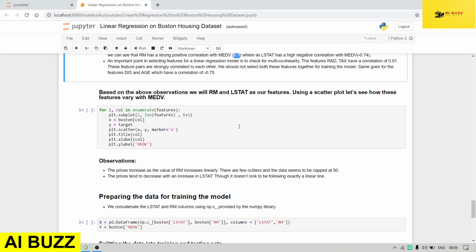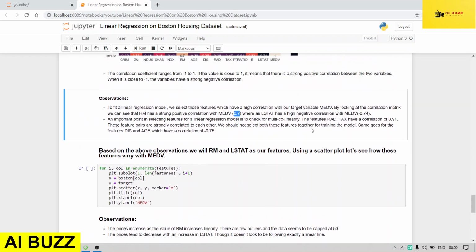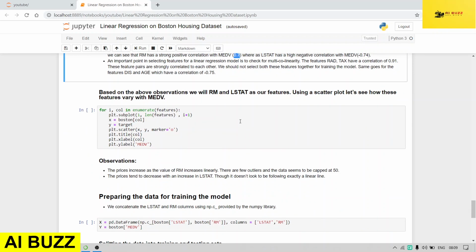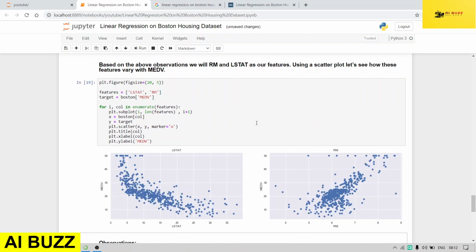Okay, so now our next step is, we have found out that LSTAT and RM are highly correlated with our target variable. So now we will plot these. We will take these two features, RM and LSTAT, for the forward prediction only, because they show high correlation with our target variable.